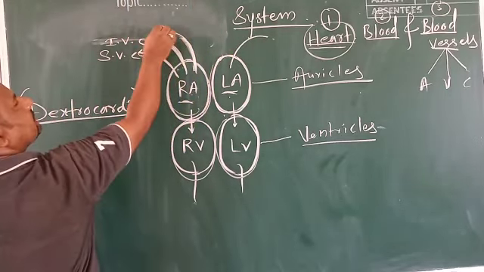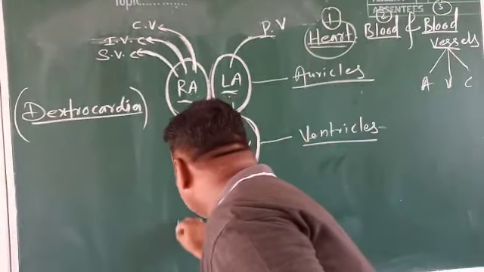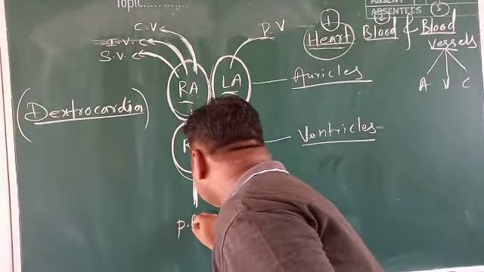From the left auricle, there is only one blood vessel opening, that is the pulmonary vein. And down below, from the right ventricle, one blood vessel comes out. This is the pulmonary artery, and this one is the systemic artery.